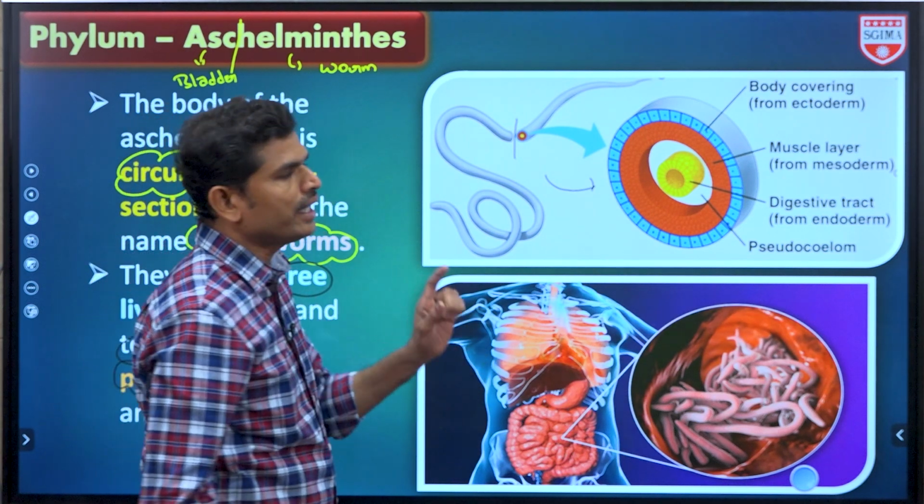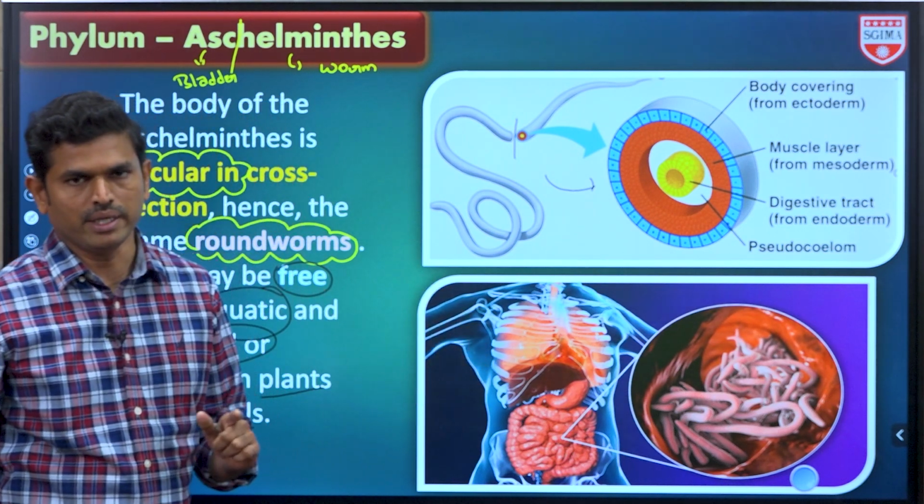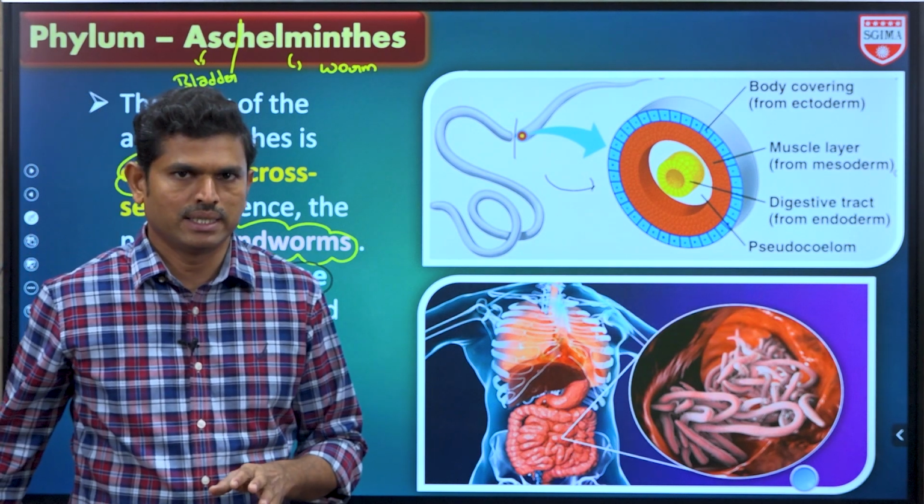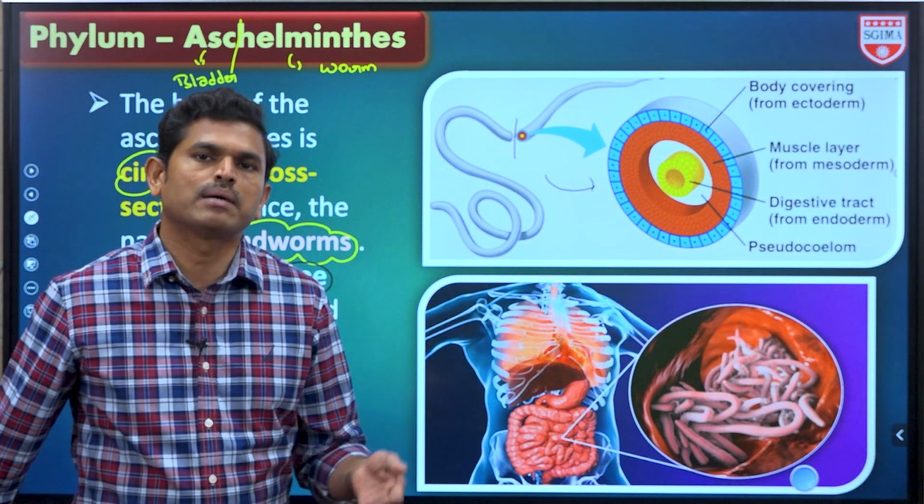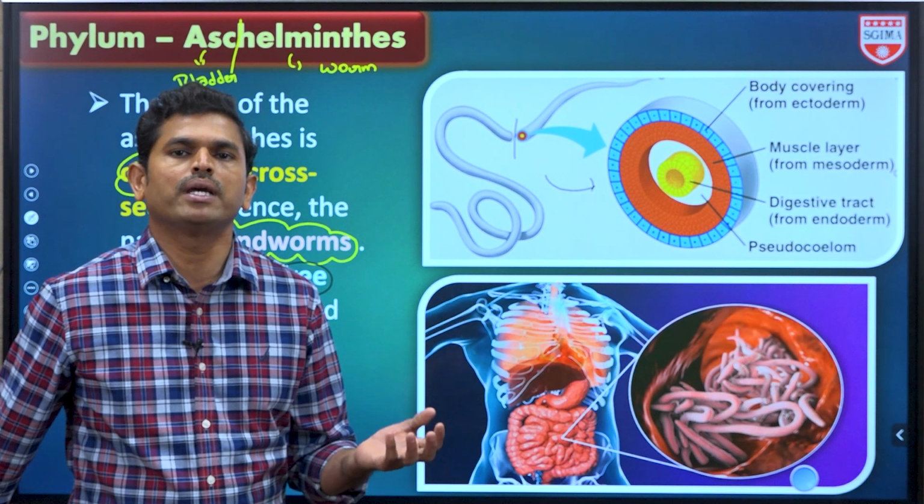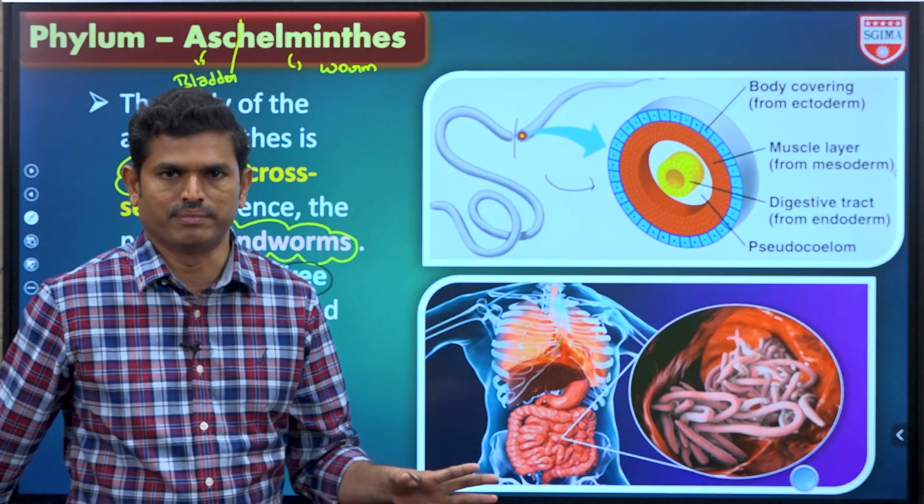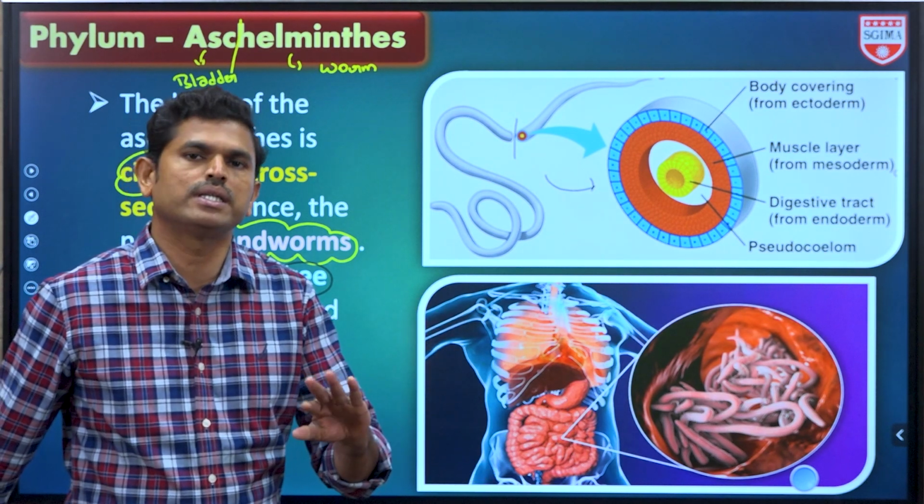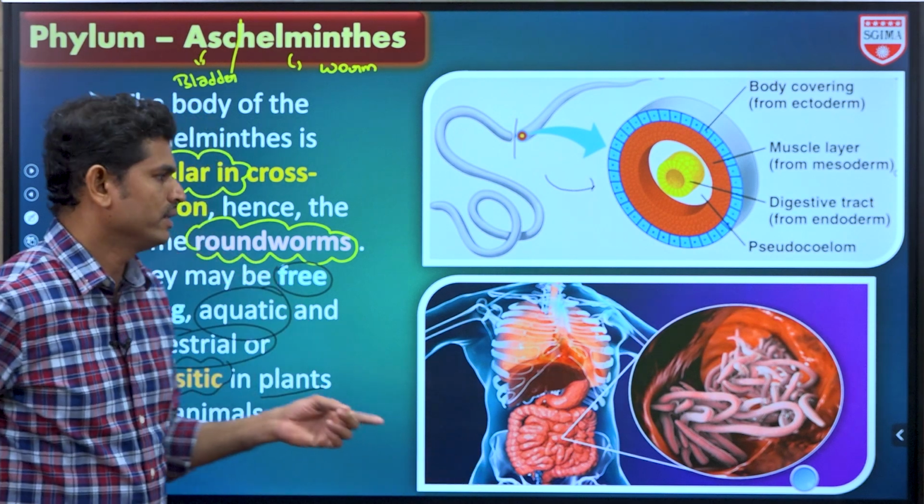One thing we should remember: all parasites, all pathogens, all antigens may not invade one system. They are present in various locations.